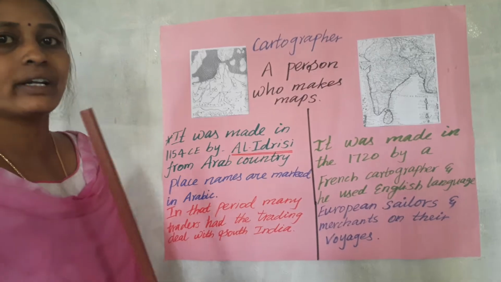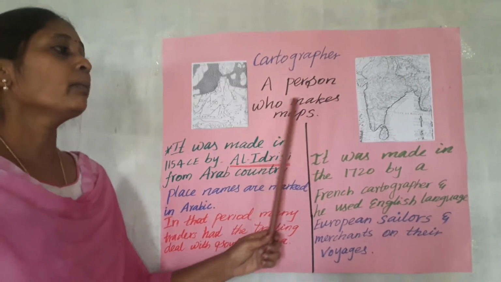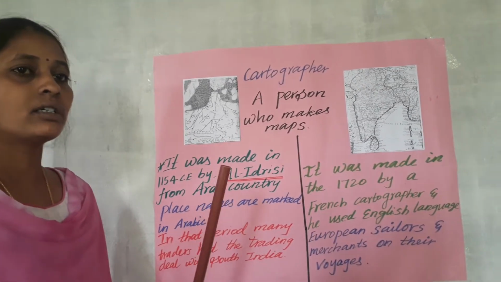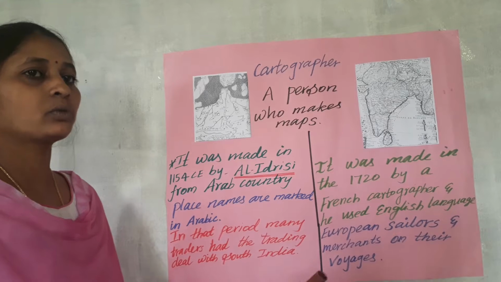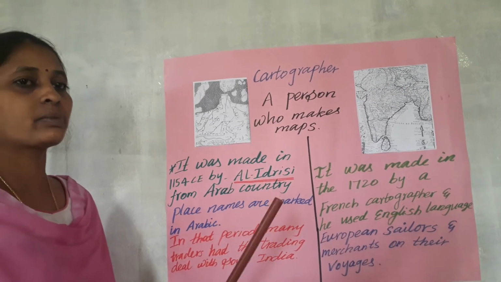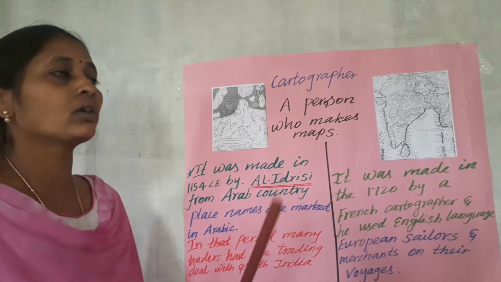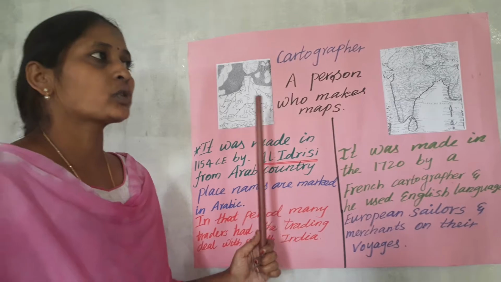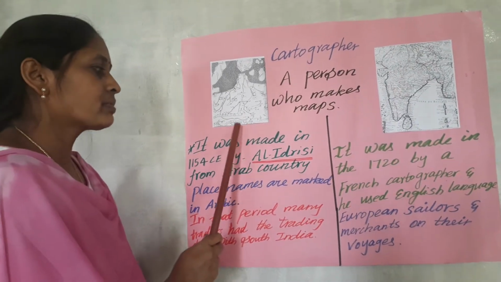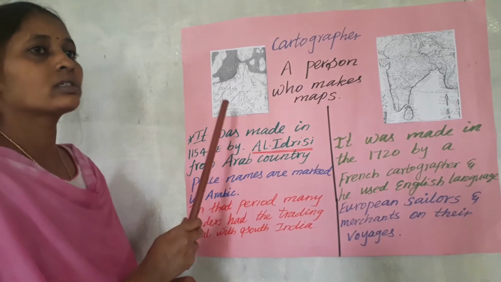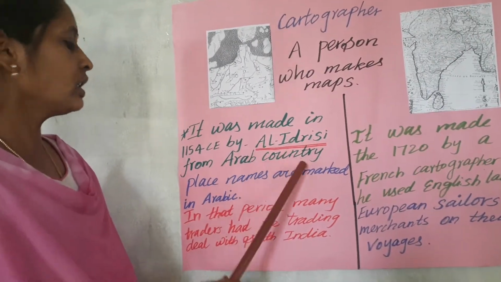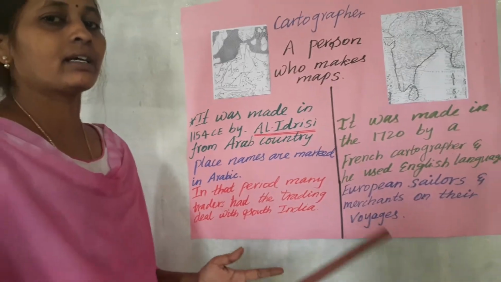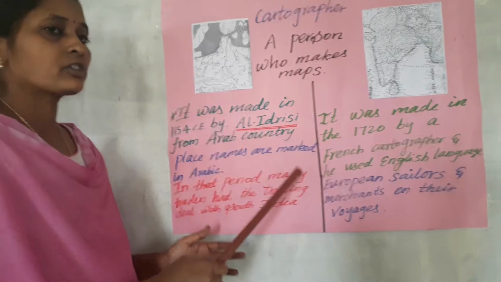Who is called a cartographer? A person who makes maps. Nowadays, if we go to a tailoring shop and order a dress to be stitched, we call the person who stitched that dress a tailor. Like that, the person who makes maps is called a cartographer. This first map was drawn by Al-Idrisi, who belongs to the Arab countries. Arab countries means Iran, Iraq, Persia, as I said. He belongs to that region.